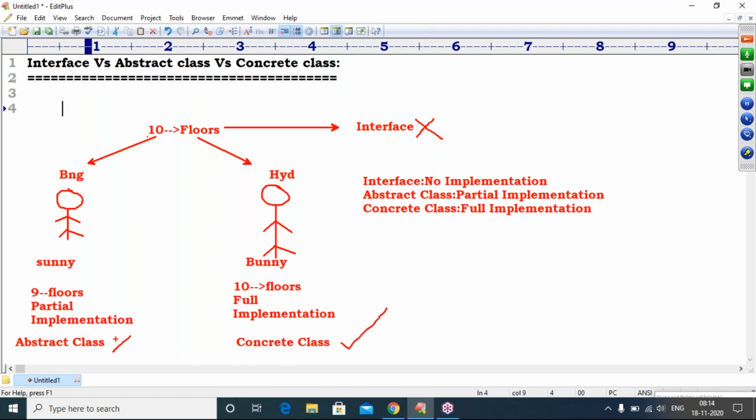Abstract class, no chance. Some students say it is possible to create an object of an abstract class. No chance, it will give errors, because there is only partial implementation. All the methods are not implemented, so how can you create an object? For interface, no object. For abstract classes, no object. Only for concrete classes is object creation possible. So this is the theory about interface, abstract class and concrete class. Interface means no implementation, abstract class means partial implementation, concrete class means full implementation.